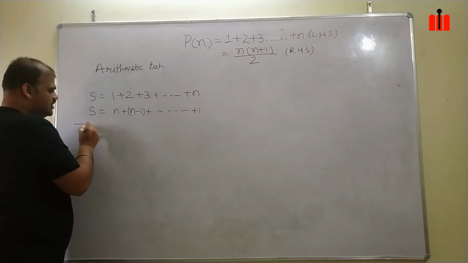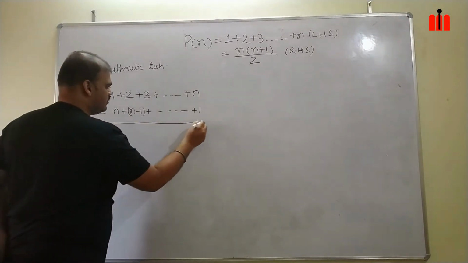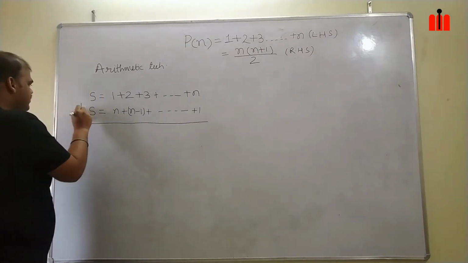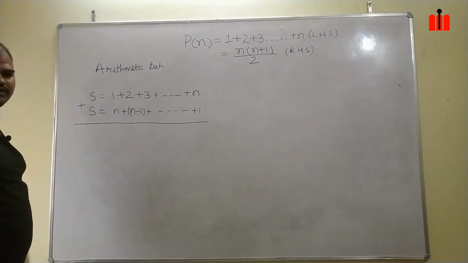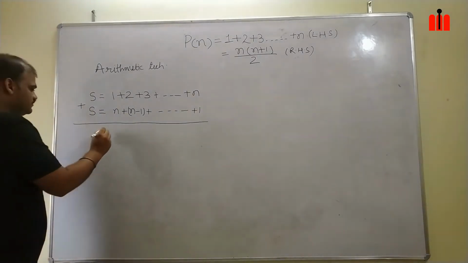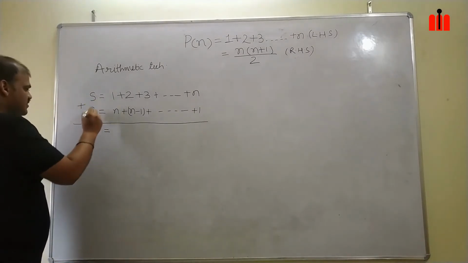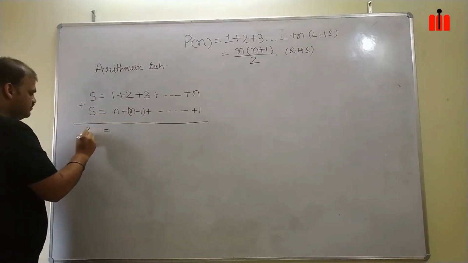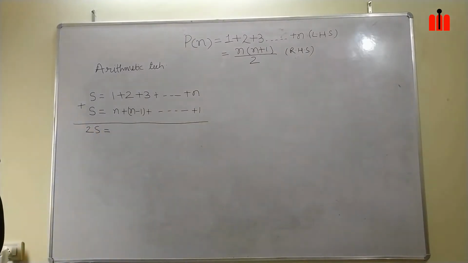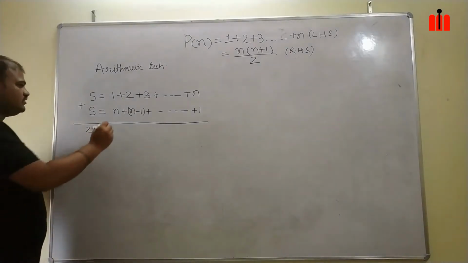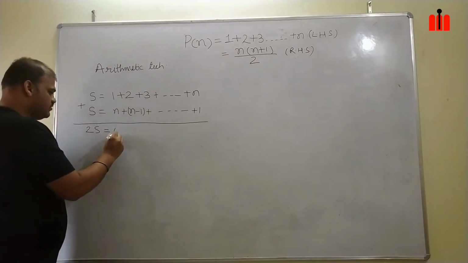I will perform one arithmetic operation, that is, I will sum up these two. Then my s plus s will become 2s. This n plus 1 will give me n plus 1.